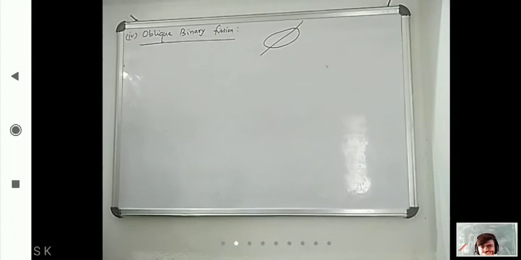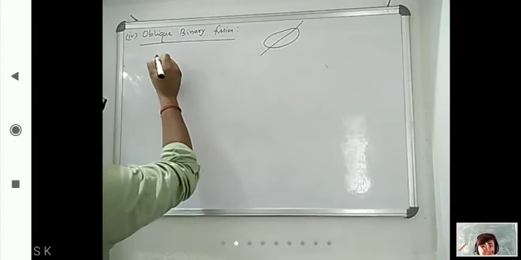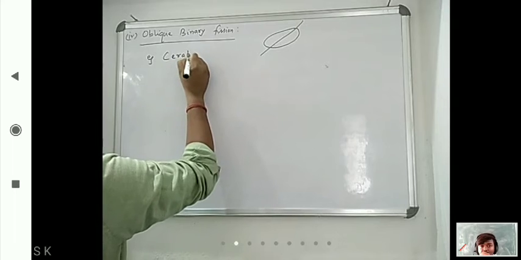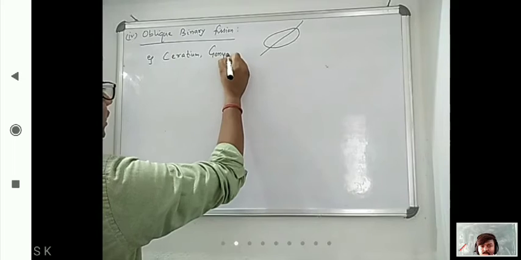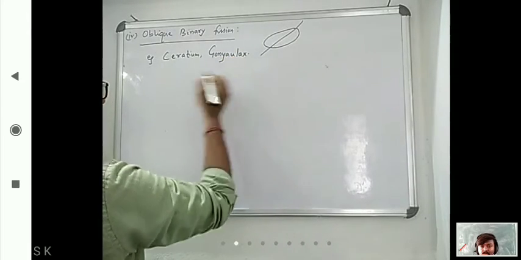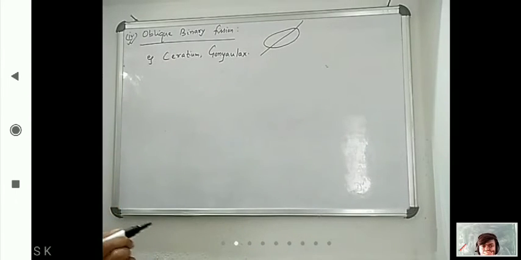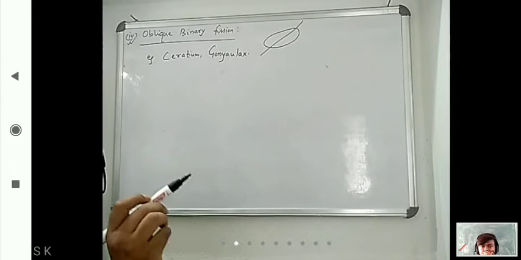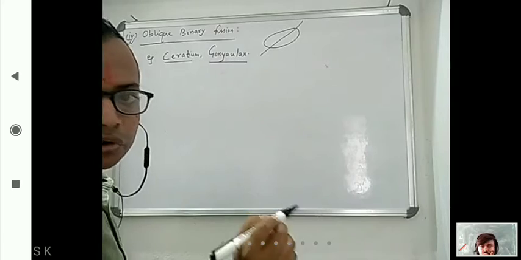This is oblique binary fission. And here the examples are Ceridium and Goniolax. Now in 2009, if you look at that medical exam paper, this question came: oblique binary fission examples are, and these two were there, third option was both, and fourth option was none of these.